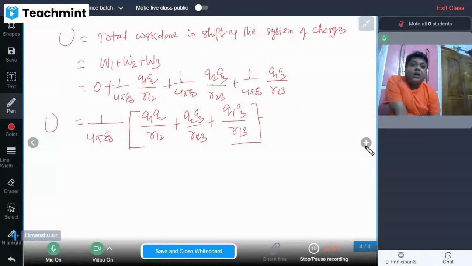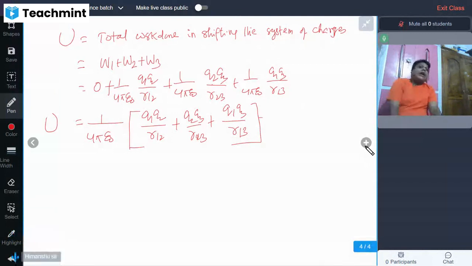So this is all about electrostatic potential energy. In a very short time, within a span of a few minutes, I am trying to make an impact on you. You should understand the concept very well. And in the next class, I will take certain questions which are frequently asked in academics as well as entrance exams. Understanding is very important, and understanding can be brought by sincere problem solving.